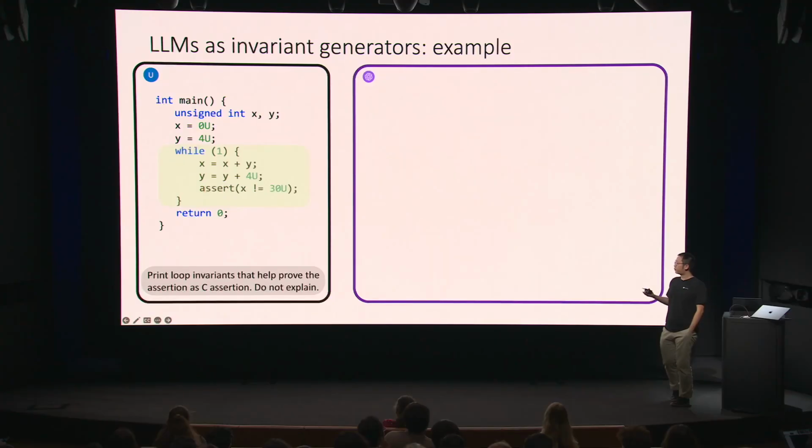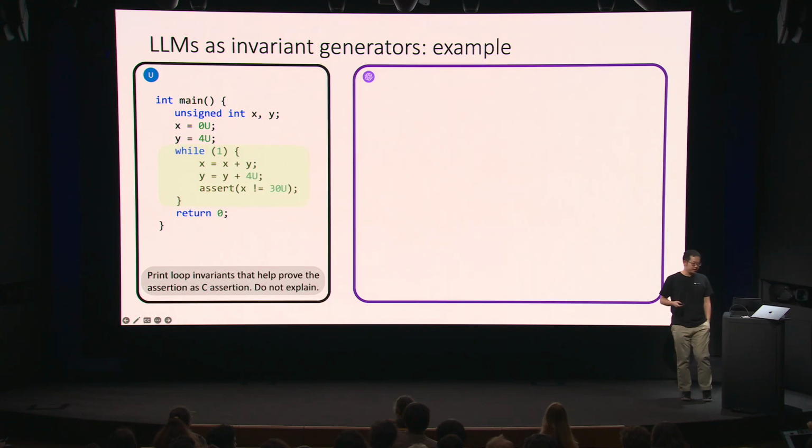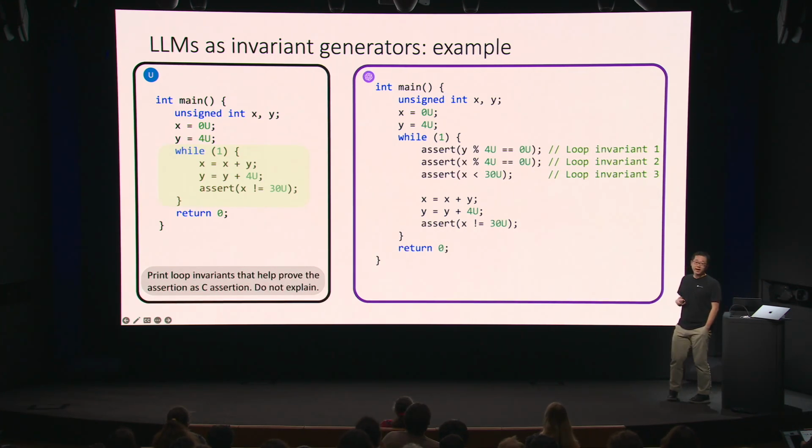Then the query that we asked the large language model is: print looping invariants that help prove the assertion, and don't explain. So here we want to actually try to prove that this assertion holds. This is part of the output of GPT. We can see that it does some annotation of the program. It outputs some reasonable invariants.